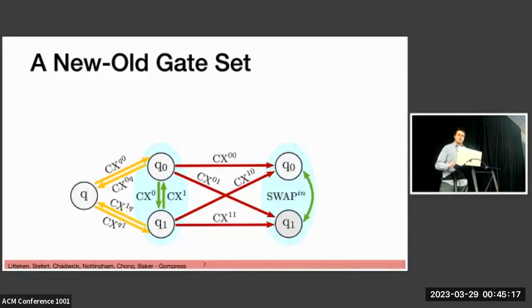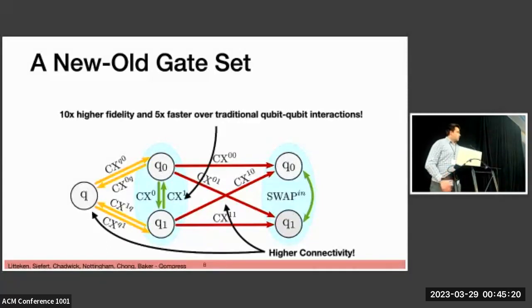We could apply this to any circuit. A couple of things to notice here is that when we do this compression, it affords us much higher connectivity, potentially reducing communication costs when we actually map this to an architecture, since on most architectures, qubits do not have all-to-all connectivity, so we have to insert communication gates. And it also provides us with an internal CX gate that interacts 2 qubits with one another that are encoded in the same Qquart, and that has 10x higher fidelity and is 5 times faster than the equivalent gate on 2 unencoded qubits. So these are great motivators for trying to use qubit on Qquart computation generally.